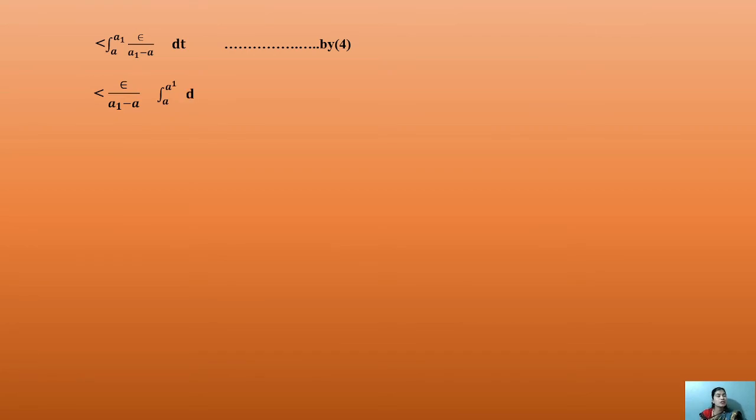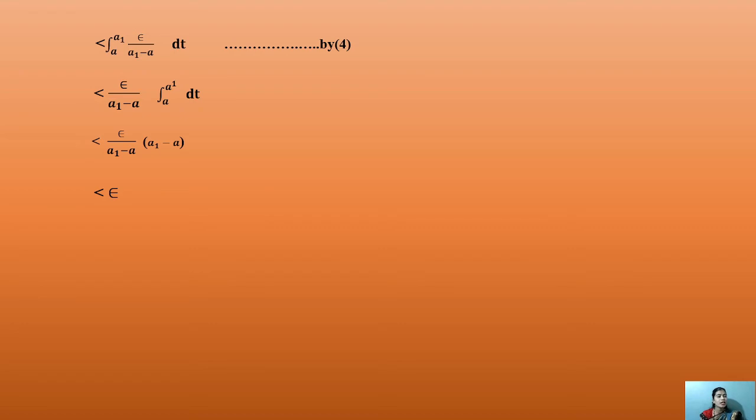Equation 4 will be used as the left-hand side: |f(t)| < ε/(a1 − a). Okay, that means equation 4 will be greater. Then this constant value ε/(a1 − a) is taken outside the integration, and only dt is left inside the integration. Okay, the integral from a to a1 of dt will be formed.